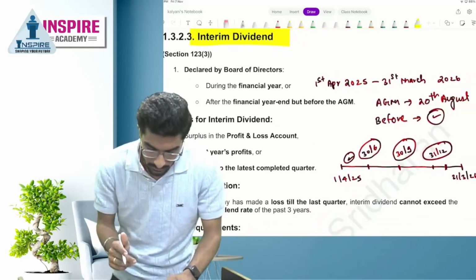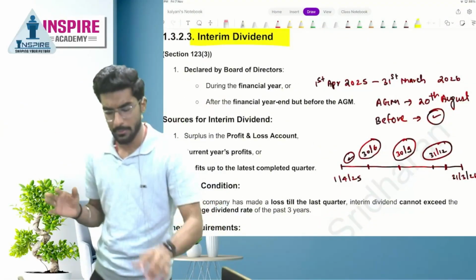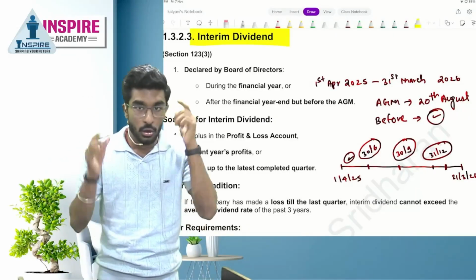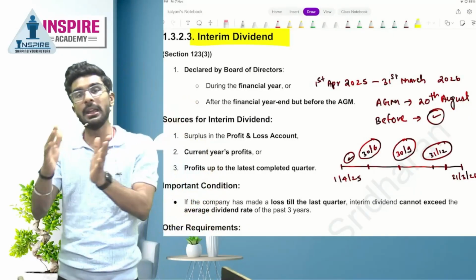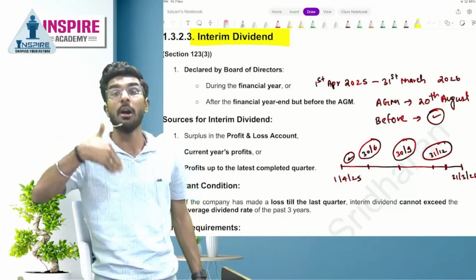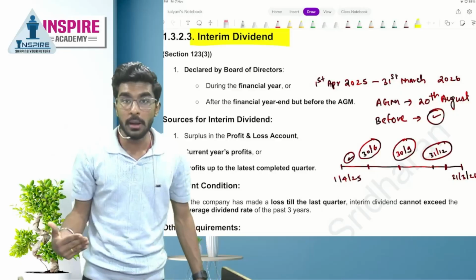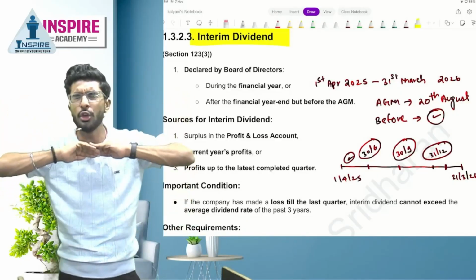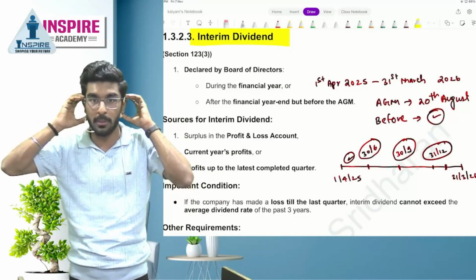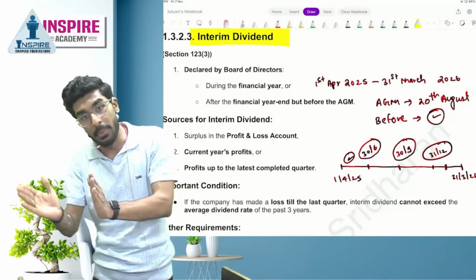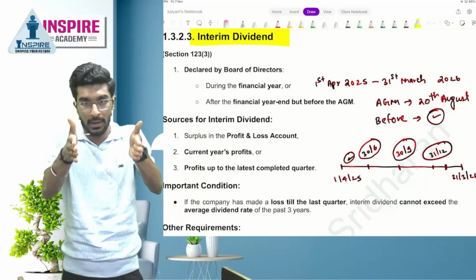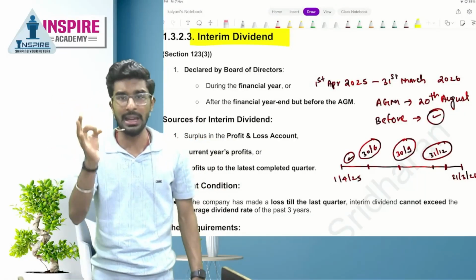So, people, what is the meaning of interim dividend? There are two types of dividend, interim dividend and final dividend. When a company pays dividend at the end of the financial year at the annual general meeting of the shareholders, the company declares final dividend. Yes or no? But the company has in between earned a huge amount of profit, so the company doesn't want to wait till the AGM. So the company wants to declare the interim dividend before the AGM. If a company is declaring dividend during the financial year, it is called interim dividend.